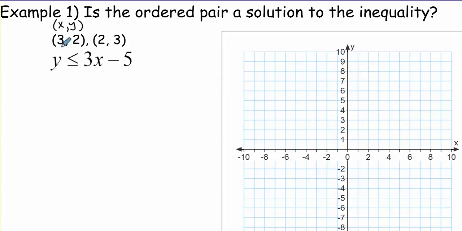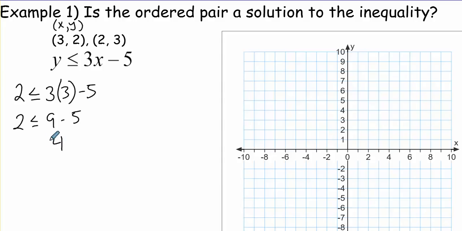So we're going to substitute in our values of x and y for each point and see if they make the inequality true. For our first one, we substitute in a 2 for y and a 3 for x, so 3 times 3 is 9, 9 minus 5 is 4, and is 2 less than or equal to 4? Yes, that's true. So yes, (3, 2) is a solution to this inequality.